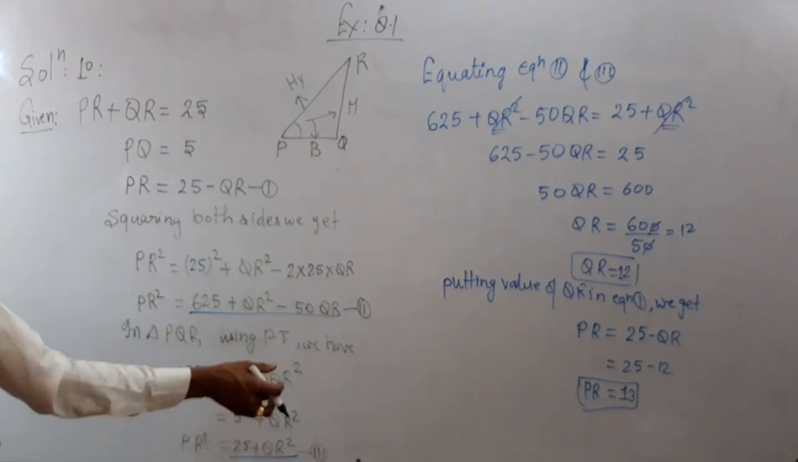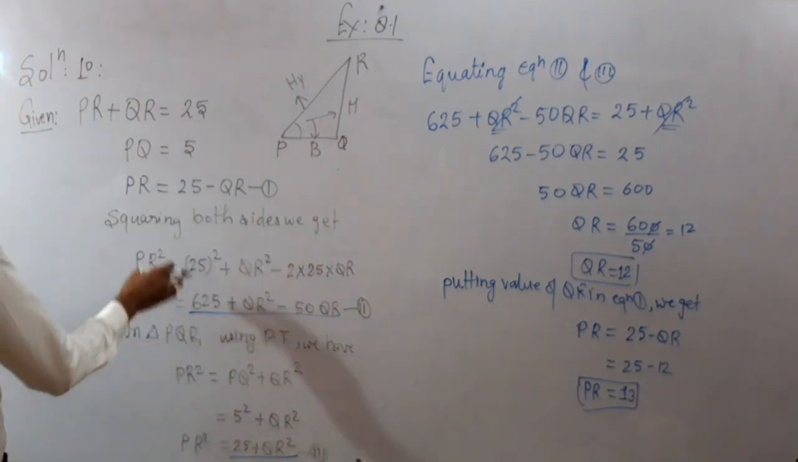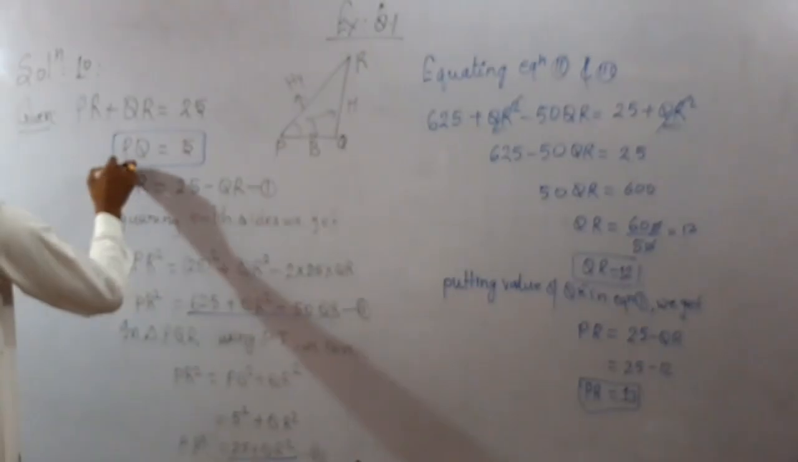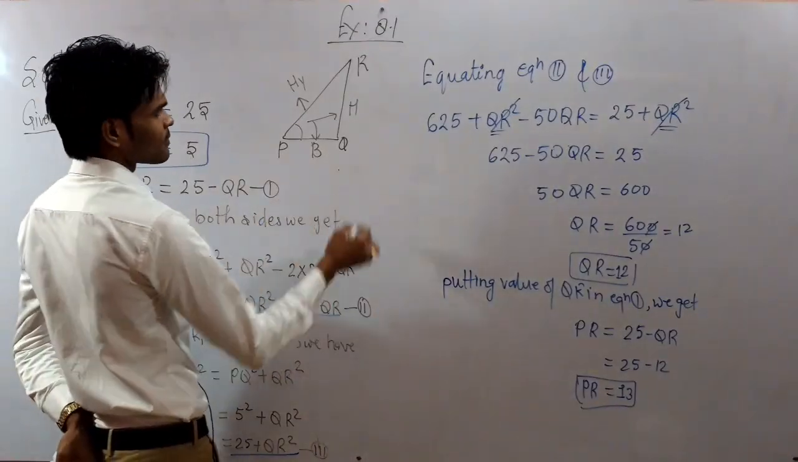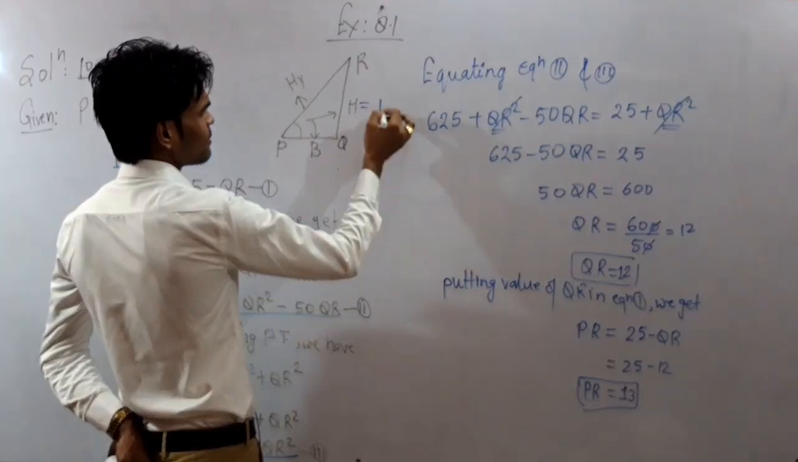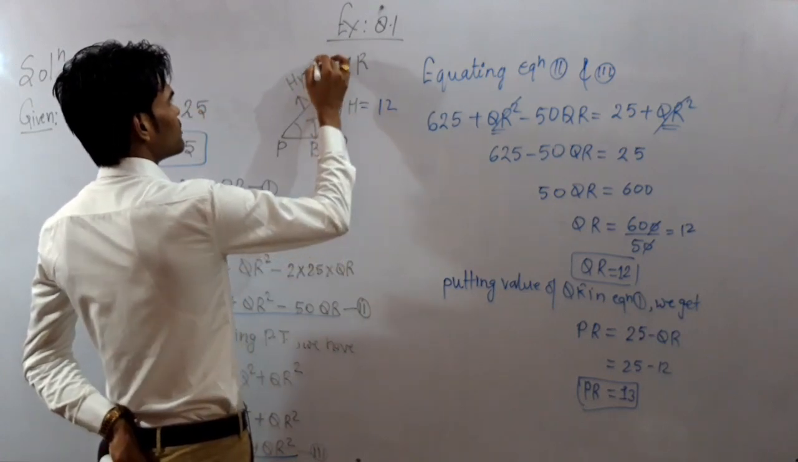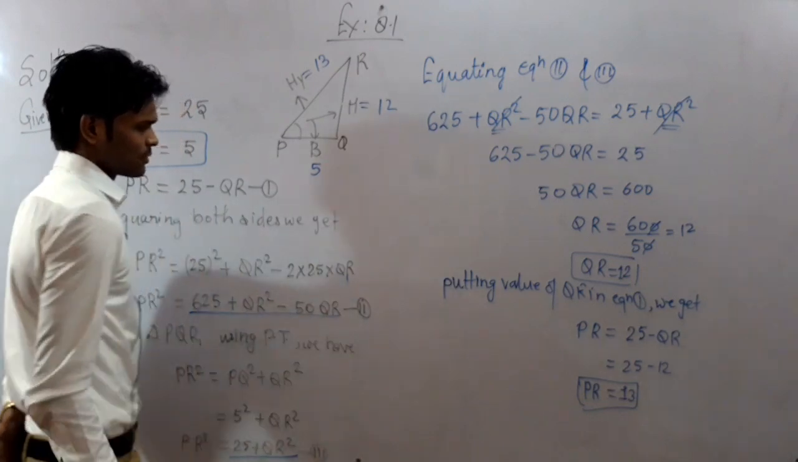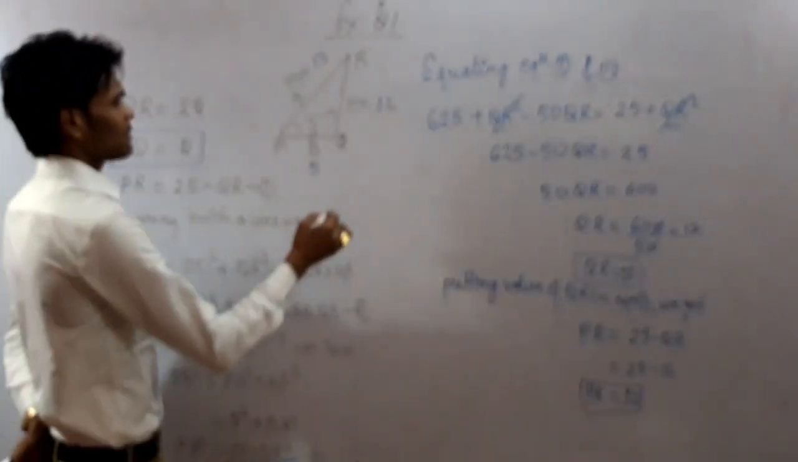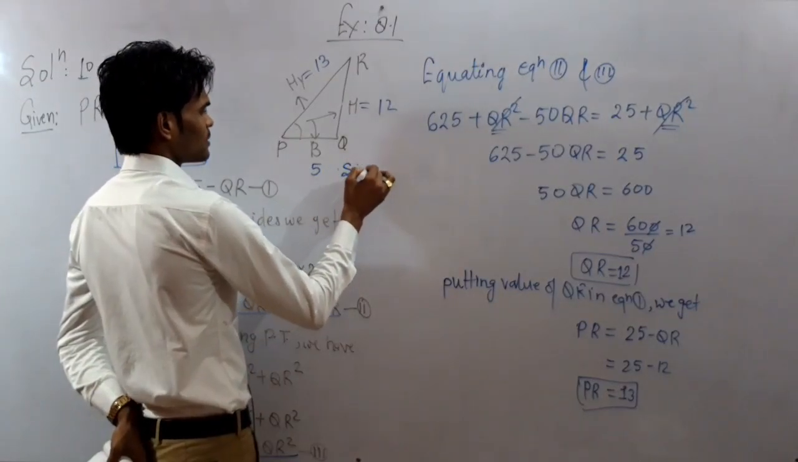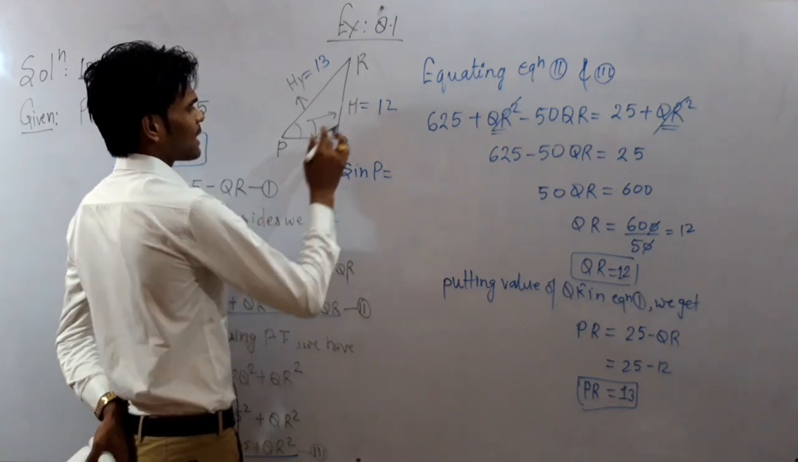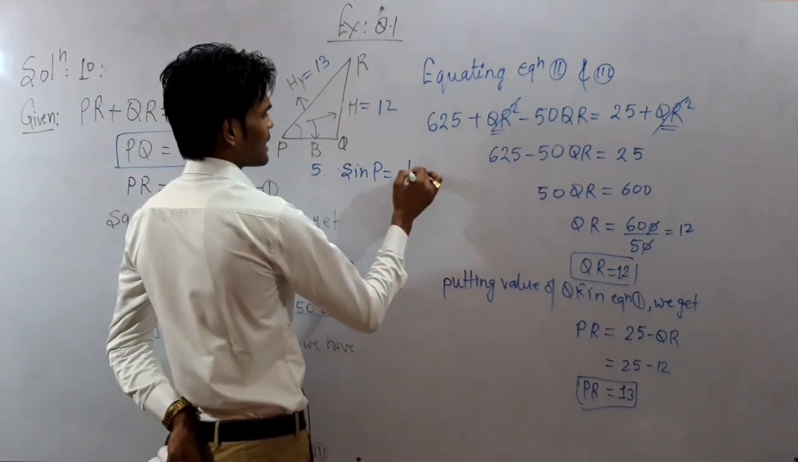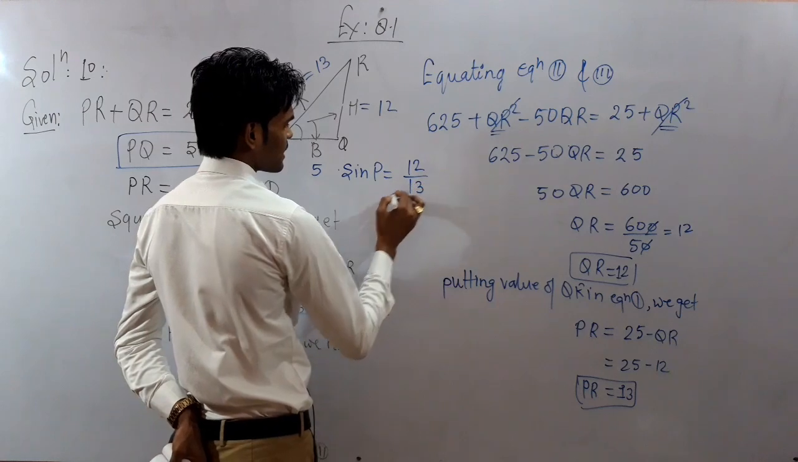Okay, we have obtained PR, QR and we have already been given PQ. So you may write here QR, that is 12, and here PR it will be 13, and PQ has been 5, already given to you. Now you can write here the value of sin P. For angle P it will be height over hypotenuse, so height upon hypotenuse, that means 12 upon 13.